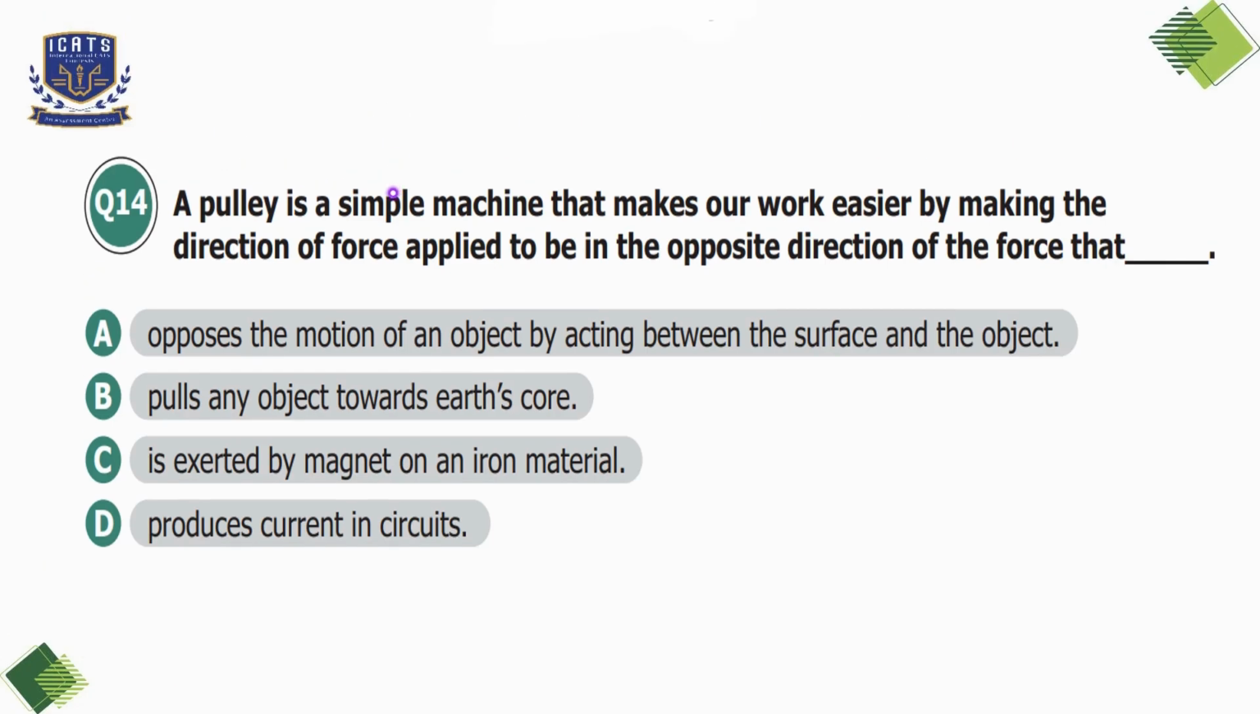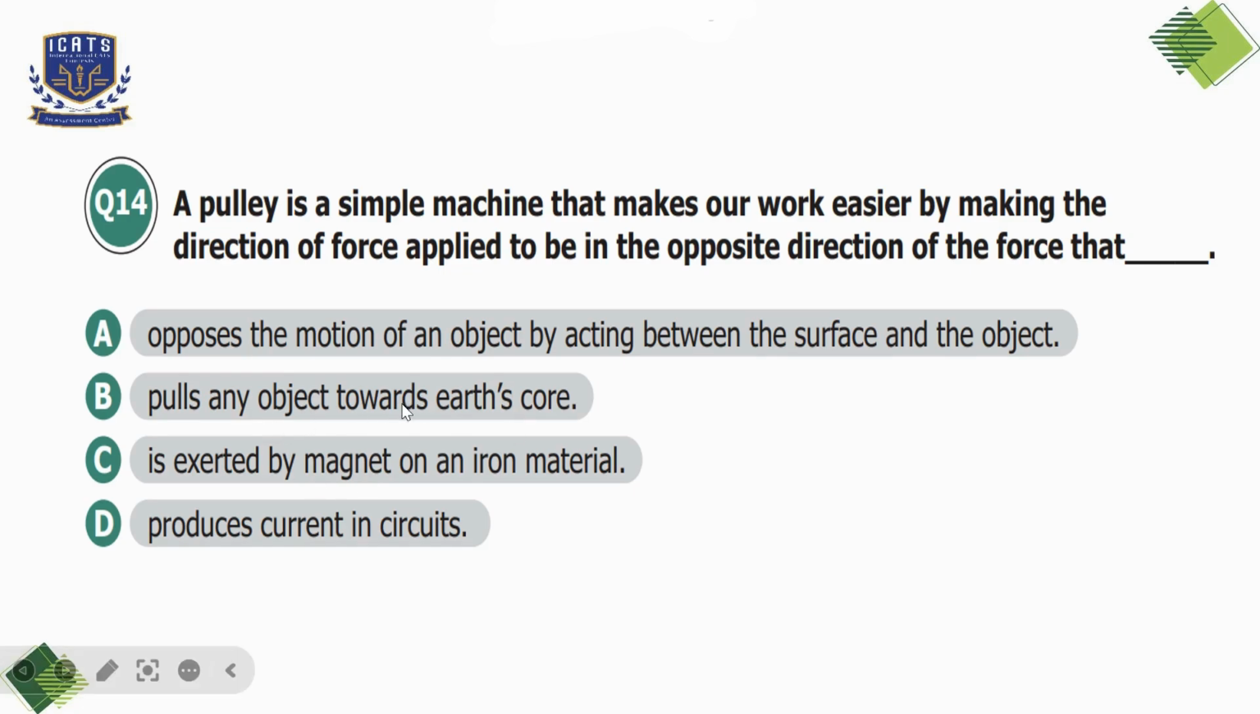Question number 14. A pulley is a simple machine that makes our work easier by making the direction of force applied to be in the opposite direction of the force that dash. So a pulley is a simple machine that helps us lift objects by changing the direction of force. And if we pull down, the object moves up. So option A is opposes the motion of an object by acting between the surface and object, which is incorrect because this description is of friction, which is not related to pulleys.